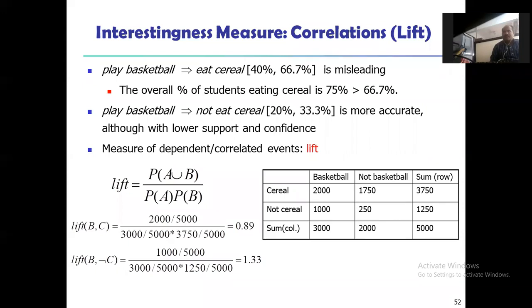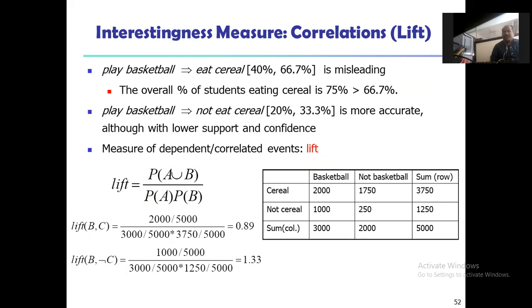The overall percentage of students eating cereal is 75%, which is greater than 66.7%. Another condition is play basketball and not eat cereal. Now 20%, 33.3% is more accurate, although with lower support and confidence.